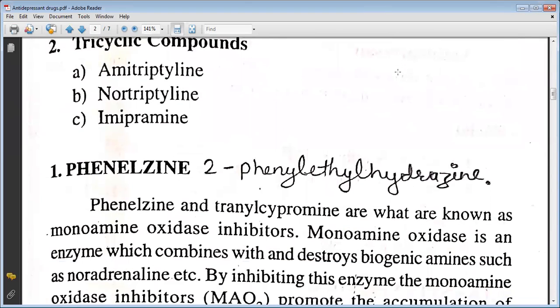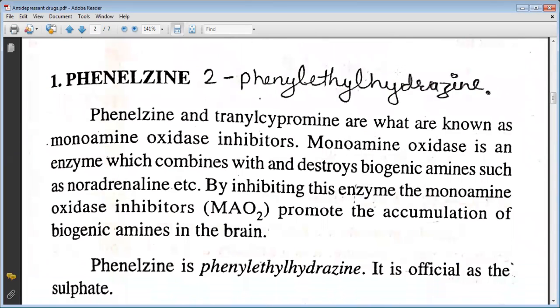Now we will be learning the first drug of antidepressant, which is phenelzine. The nomenclature is 2-phenyl ethyl hydrazine. Phenelzine and tranylcypromine are what are known as monoamine oxidase inhibitors, MAO inhibitors. Monoamine oxidase is an enzyme which combines with and destroys biogenic amines such as noradrenaline, etc. By inhibiting this enzyme, the monoamine oxidase inhibitor promotes the accumulation of biogenic amines in the brain.